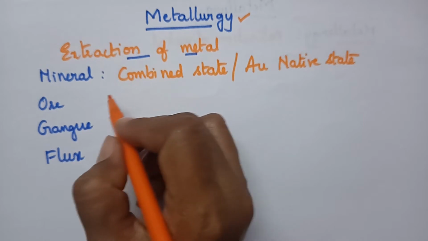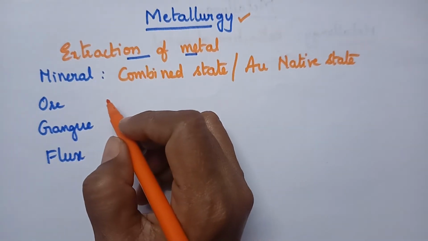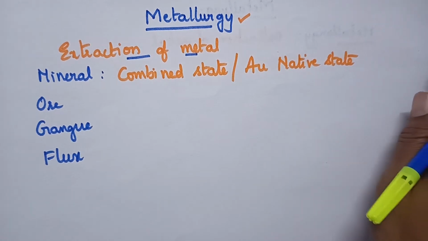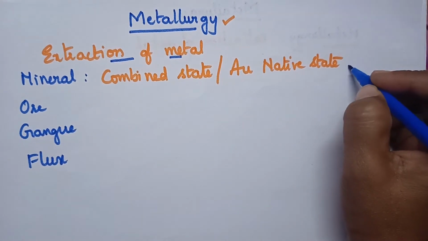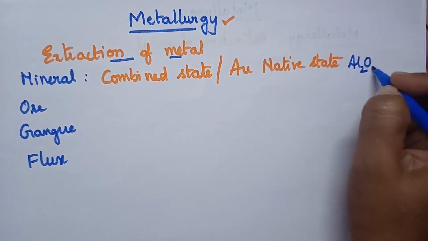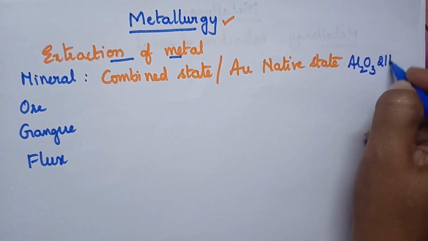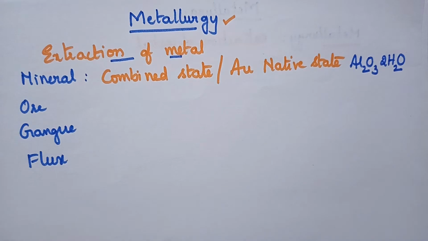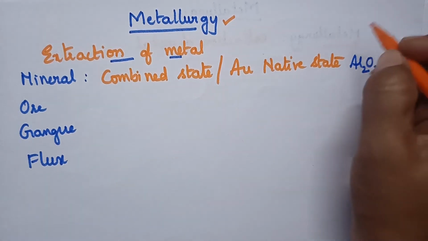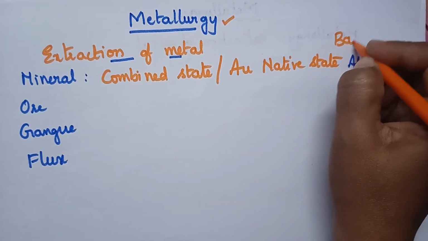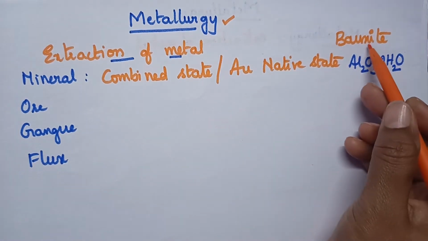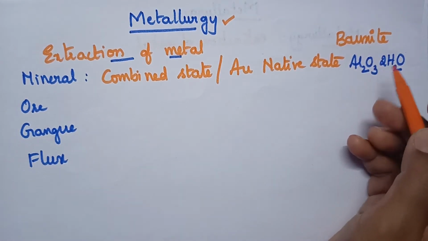Bauxite is the ore or mineral of aluminium, and its composition is Al2O3.2H2O. So bauxite is the mineral of aluminium.